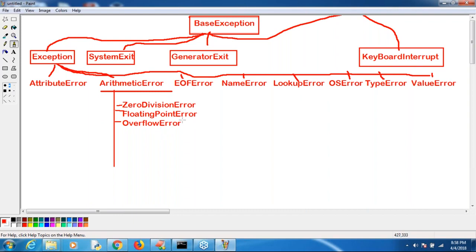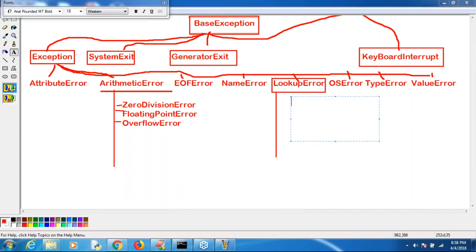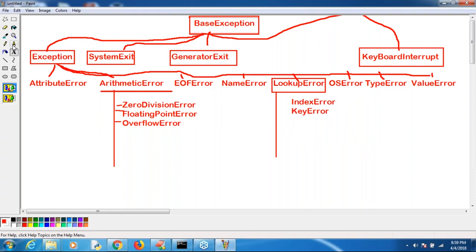Next, what is this one? Lookup error. Somewhere you are seeing, right? Under lookup error, there are some child types available. What are those child types? Remember that. Index error. So do you know index error? Next, index error, next, key error. Remember that under lookup error, index error and key error.